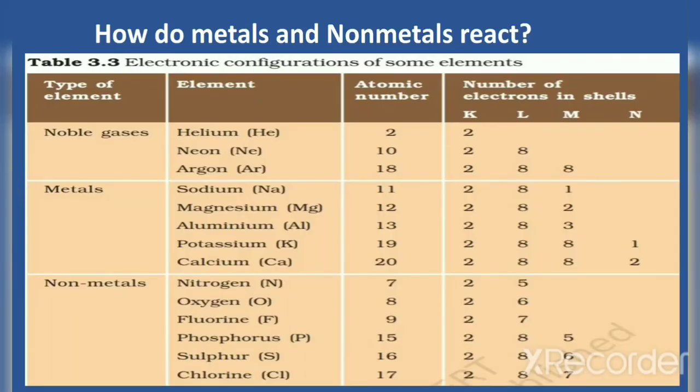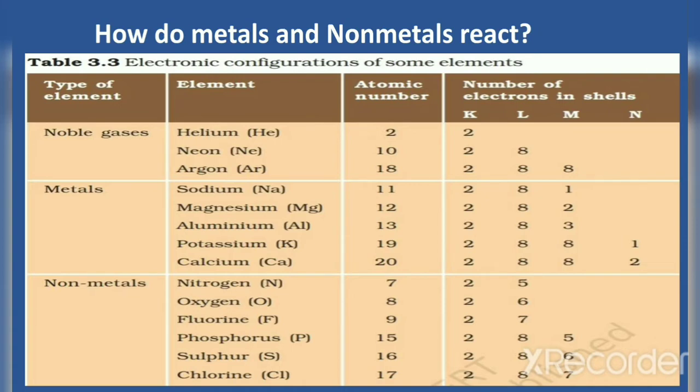Thus, in the case of metals, we find that 1, 2 or 3 electrons are present in their outermost shell. In the case of sodium and potassium, how can they get octet configuration in the outermost shell? By losing 1 electron present in the valence shell. If sodium loses 1 electron from the M shell, its configuration will change to 2,8. Then it gets octet configuration.